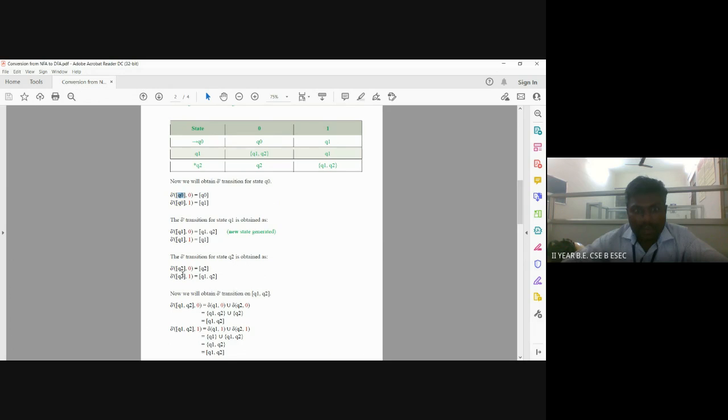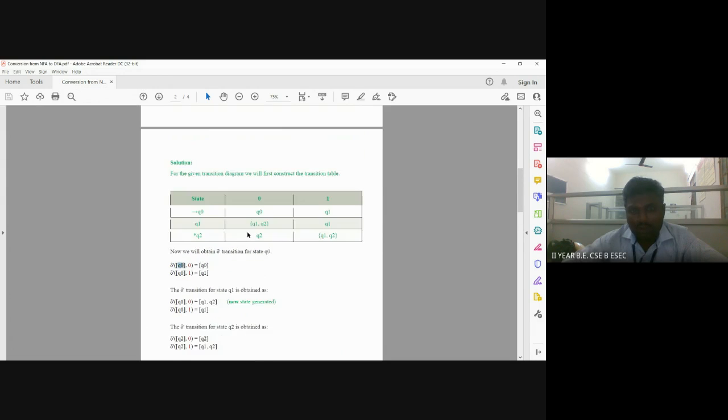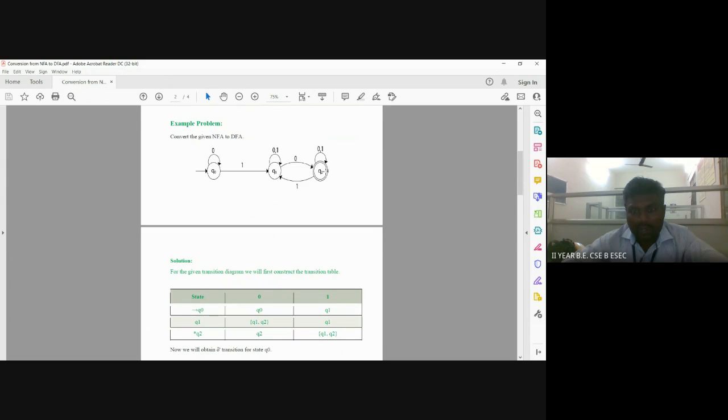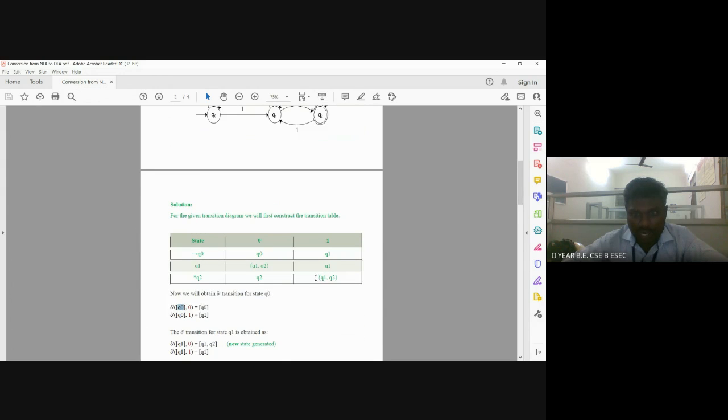So applying 0 for Q2 gives Q2, and 1 for Q2 gives Q1 comma Q2, from the given diagram. This we have represented here.